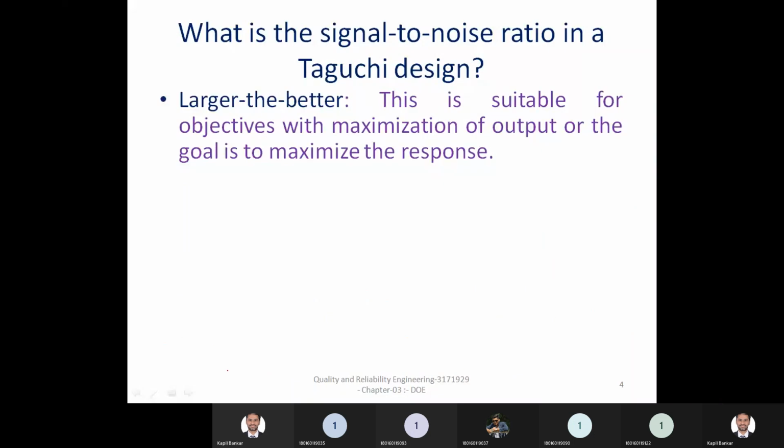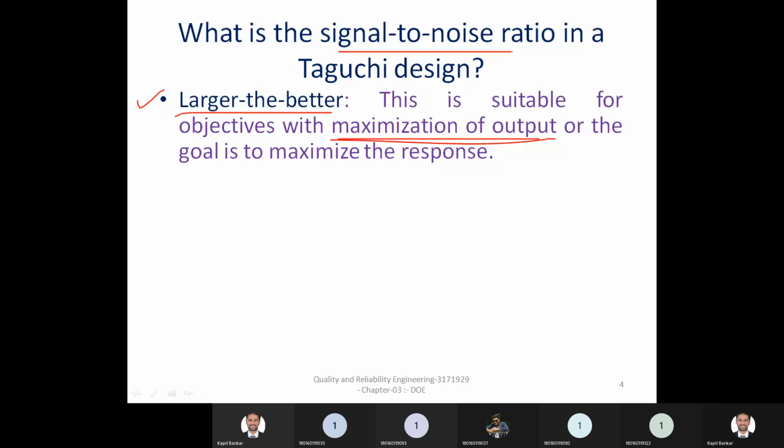Now you have three methods to choose the signal to noise ratio. The first one is the larger the better method. The larger the better method gives you the maximization. This is suitable for objectives with maximization of output. So if you consider the output in terms of maximization, at that time you have to consider the larger is the better method in this signal to noise ratio.